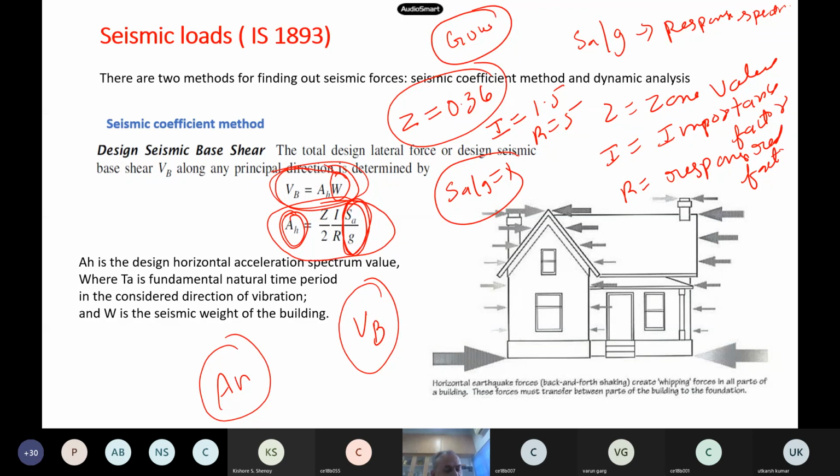Anyway, I think time is done, so I will stop here. Next class we will continue. I will show you one small design example, then we will close this seismic topic, and immediately go back to our design itself.